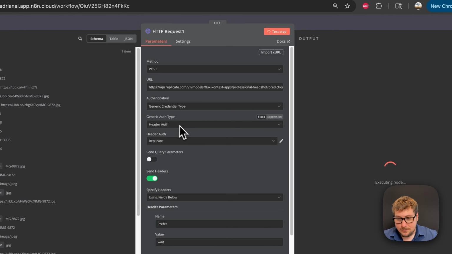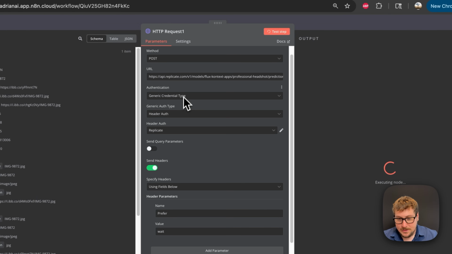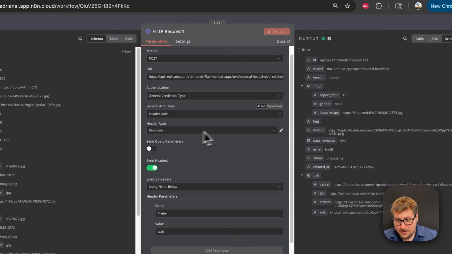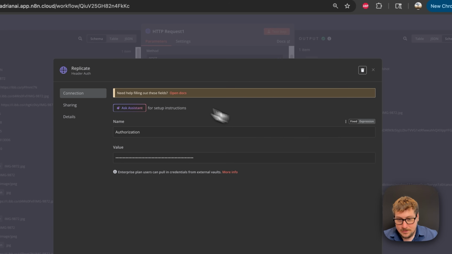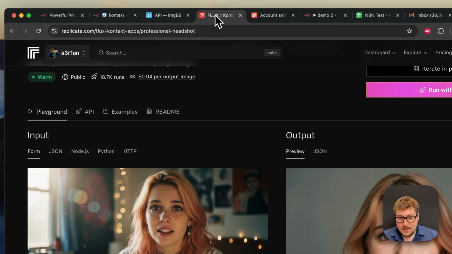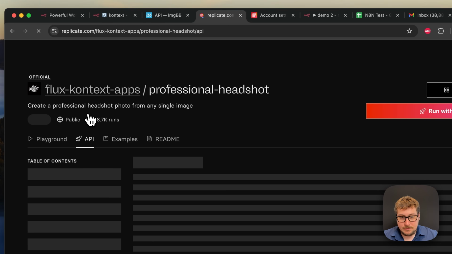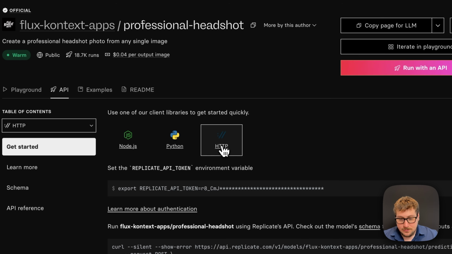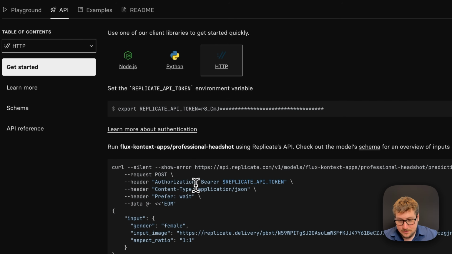And I'm going to open this up as it goes, and keep in mind we have Replicate right here. Okay, good. So it did get a result, and I'm just going to be showing you that. So for credentials, you're going to be adding another one, same thing, authorization. And now that we're on replicate.com, I'll just go to the HTTP, and you'll see here you want Bearer, space, your API key, same thing as FAL. Pretty easy to get that.